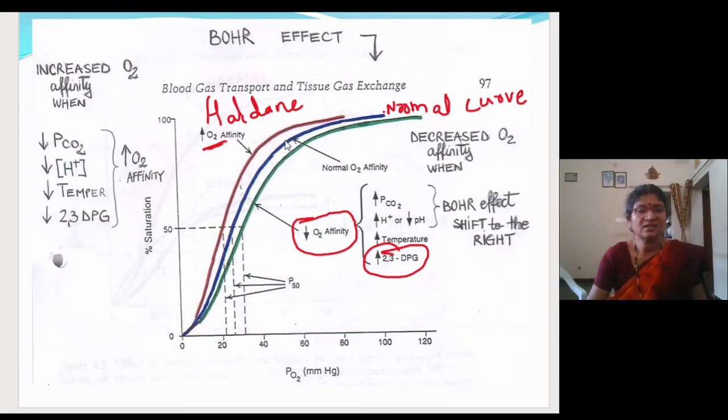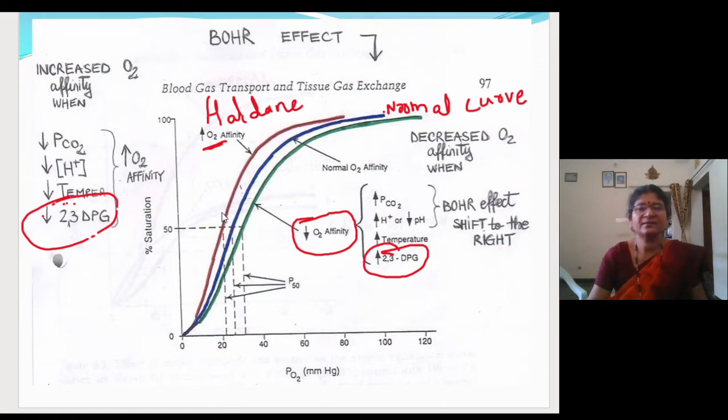What is the left shift? The left shift will occur when the concentration of hydrogen ions is less, the partial pressure is less, and the temperature also is less. This we did not consider, so you can leave this one. During that time, the oxygen will get more and more bound to the hemoglobin.